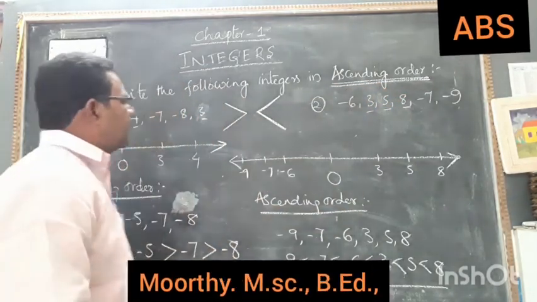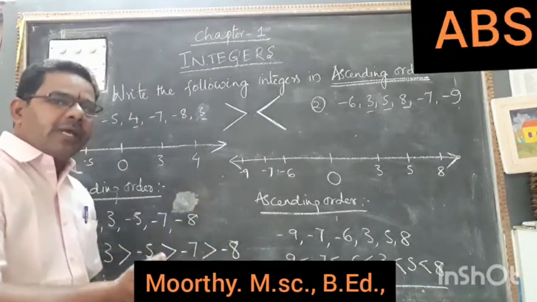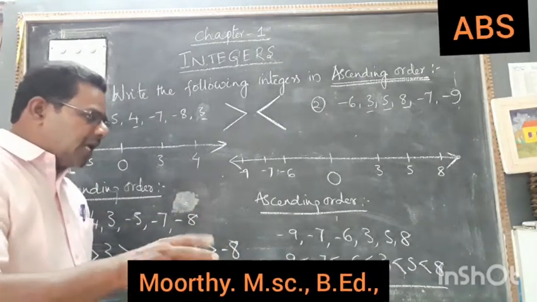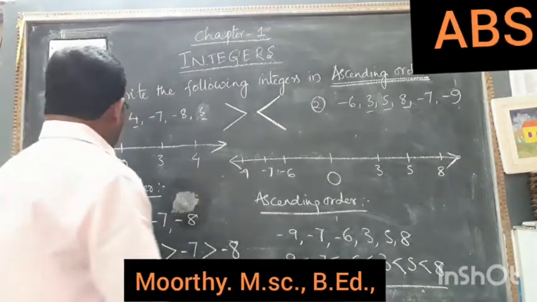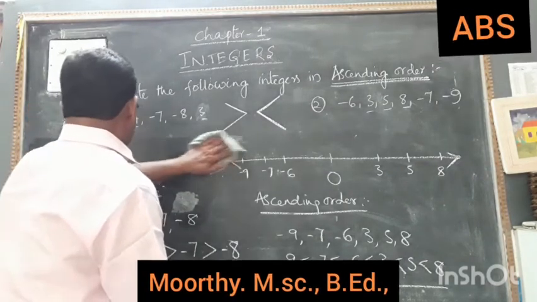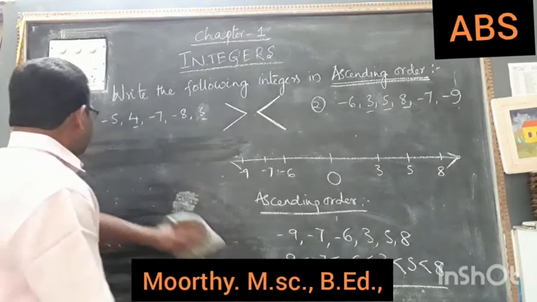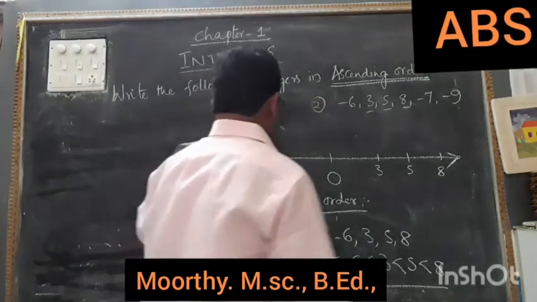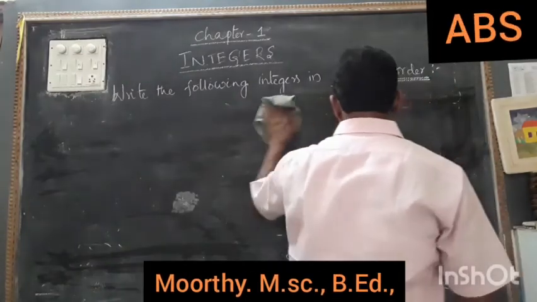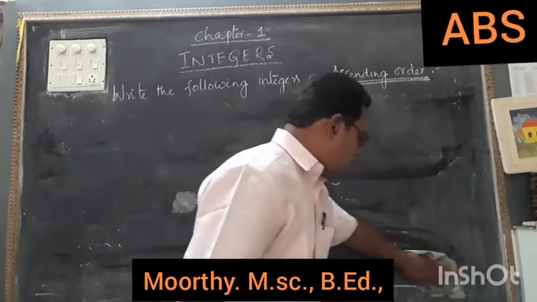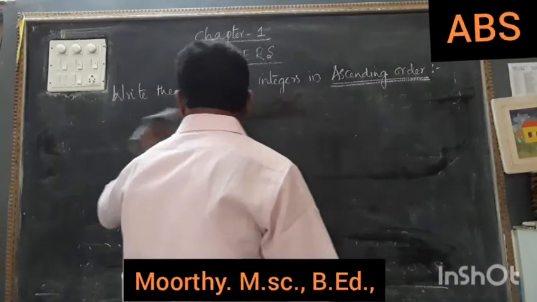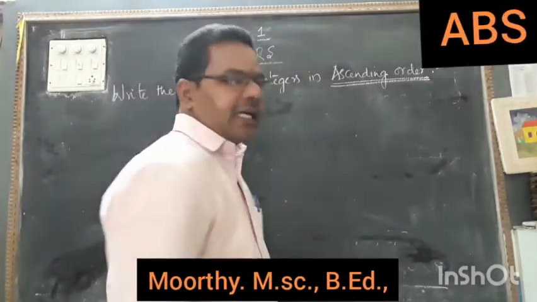Now we have to compare the given numbers, which one is bigger and which one is smaller. Suppose I have given you only two numbers, not all these numbers. Two numbers I have given you. I ask you which one is bigger and which one is smaller. That we shall see now. So we have to compare those two numbers. Those two numbers are nothing but integers. So everything we are taking from the set of integers.